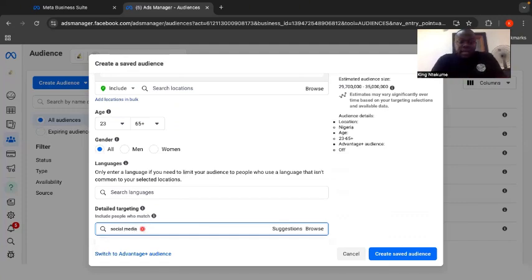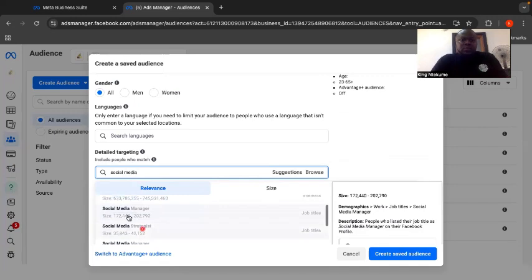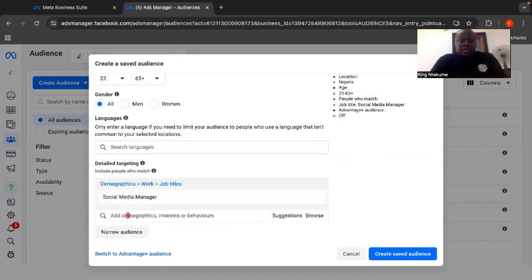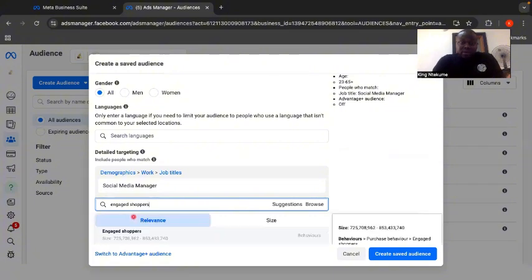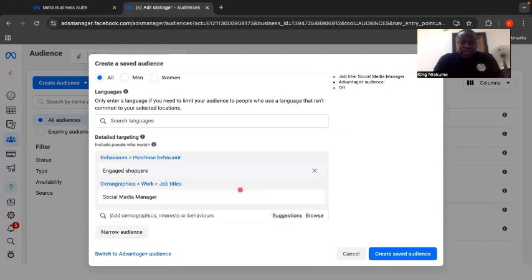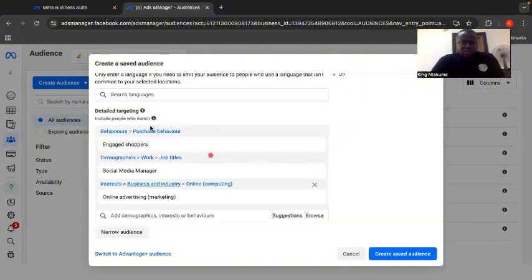So here we have, let's say, social media manager. This is a behavioral target. This is demographic targeting. Here we want to target engaged shoppers. I'm just using anything; I want to target demographic, behavior and interest. So let's say online adverts, online advertising, marketing. You can see here we have purchase behavior, we have job title or work. This is demographic, and then we have interest-based, which is business or industry, online marketing, and all that.